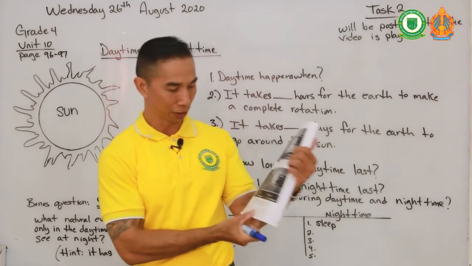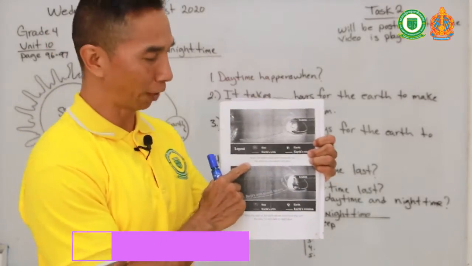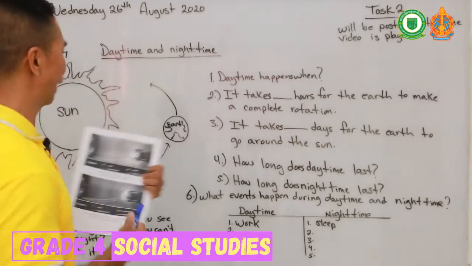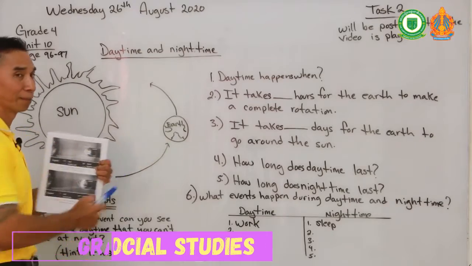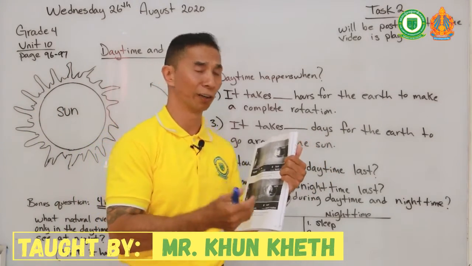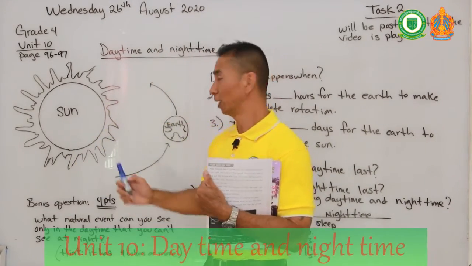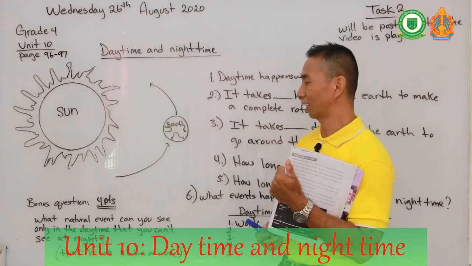As you can see here also, a picture on page 97. It's black and white, but it also shows the same example as my drawing here. I will also upload some more pictures so you can have a better view of how the Earth looks facing the sun when it's daytime and not facing the sun when it's nighttime.